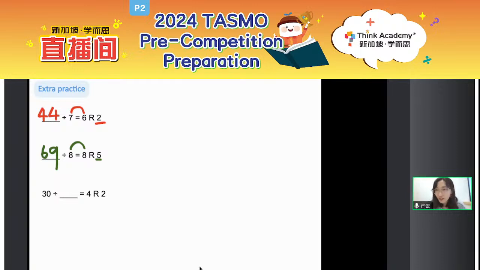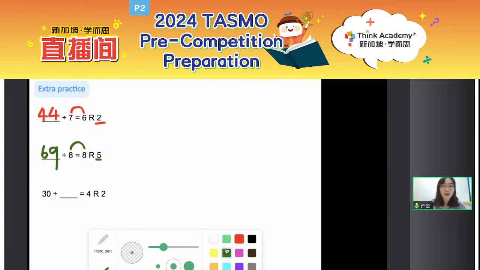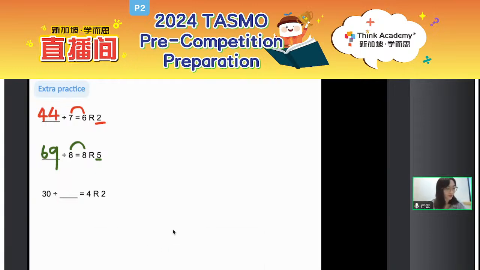Okay, so what about the divisor? 30 divided by a number, and then you can get the result is 4 remainder 2. What is the missing number here? Wow, 77. Who got 77? 30 divided by 77 equals 4 remainder 2. Are you sure?